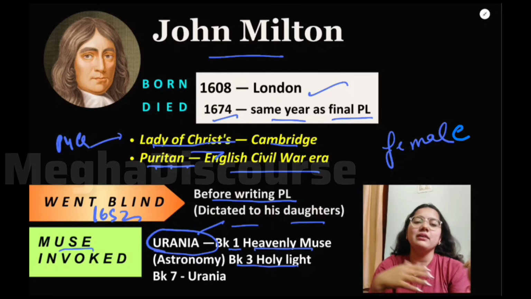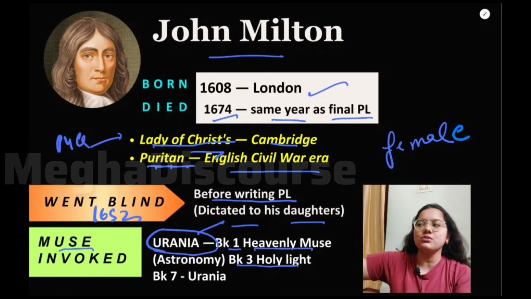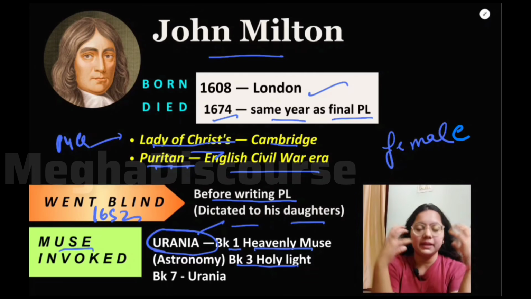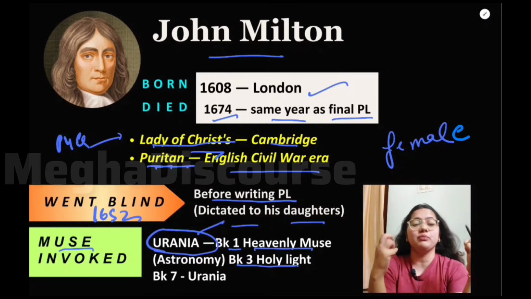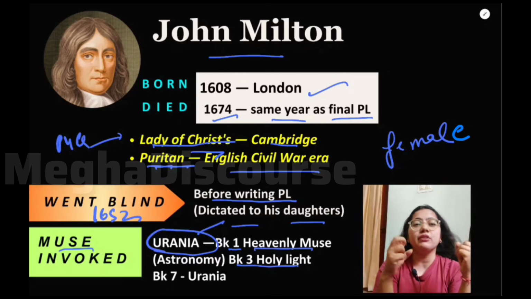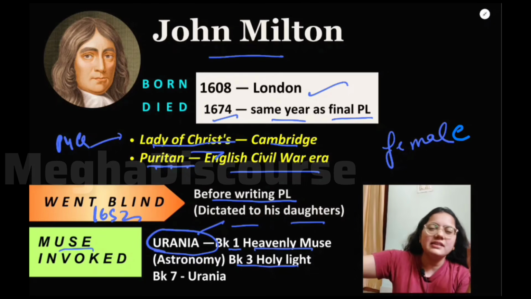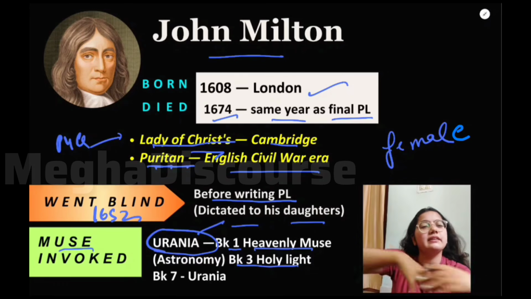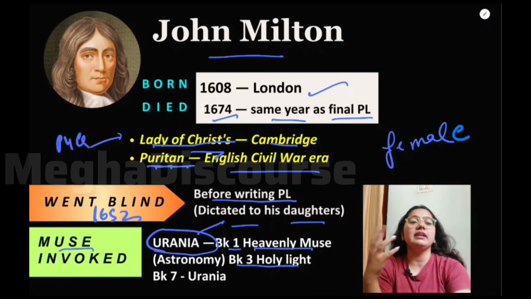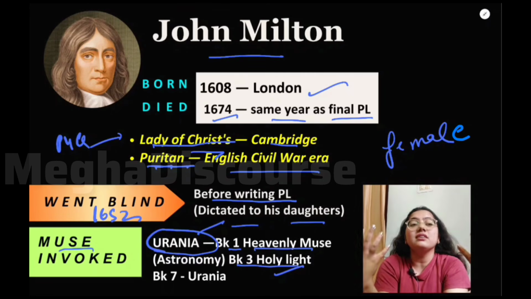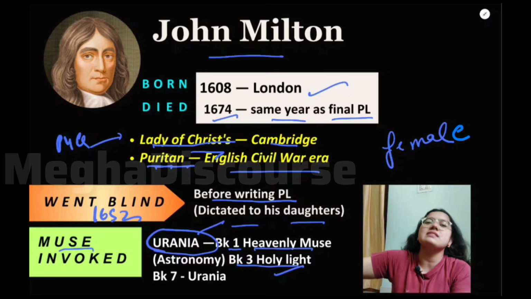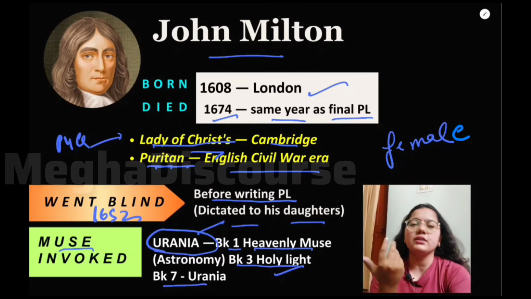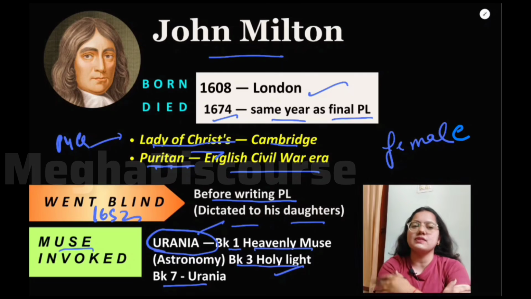While invoking holy light, he meant to say, what in me is dark, illumine. This means that because I am blind, I cannot see, but you gave me the power, the energy, to see things beyond my sight, so that I can recite the poem to my daughters and thus a great poem may be born. So he invokes holy light: what in me is dark, you have to illumine, you have to give it sight or light. And in book 7 he again invokes Urania. So you should know this also.